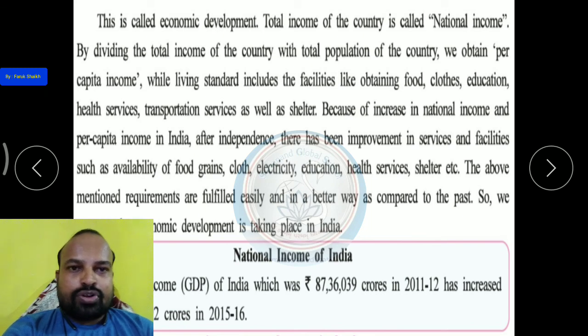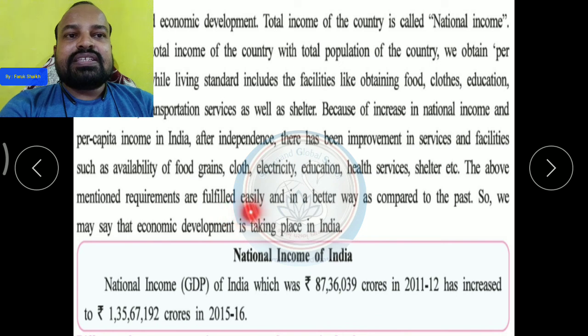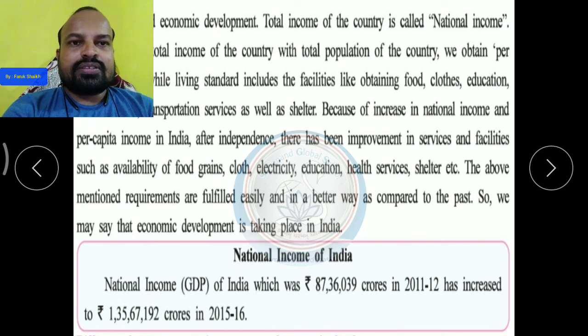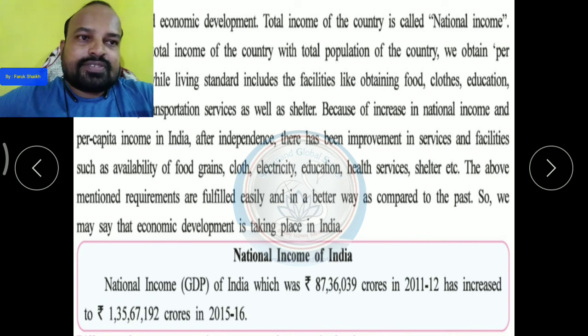Many projects have been done by the government, like Pradhan Mantri Awas Yojana and Indira Awas Yojana. By these housing policies, the government provides homes to people by giving subsidy. So the above mentioned requirements are fulfilled more easily than in the past. Before independence, Indian people did not get these types of facilities.